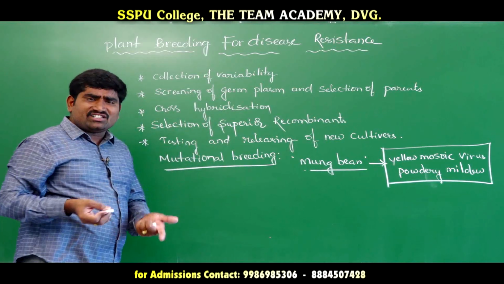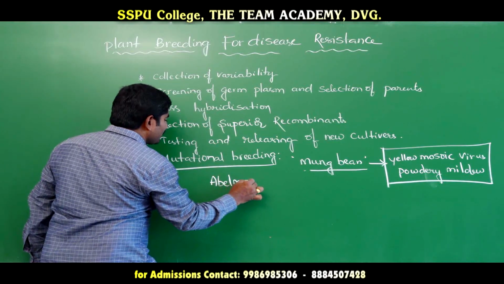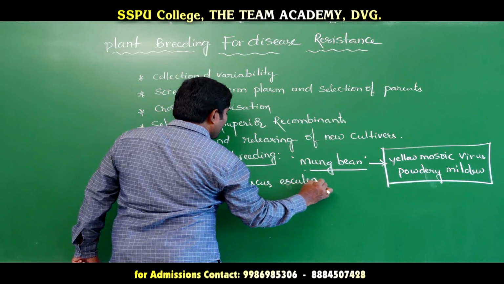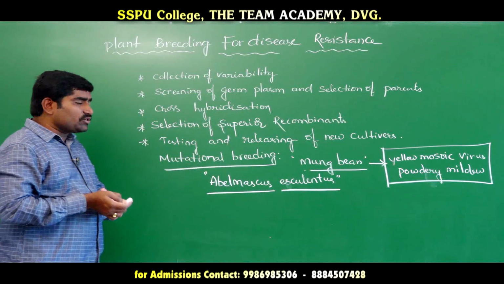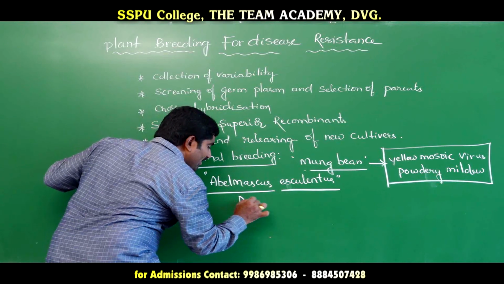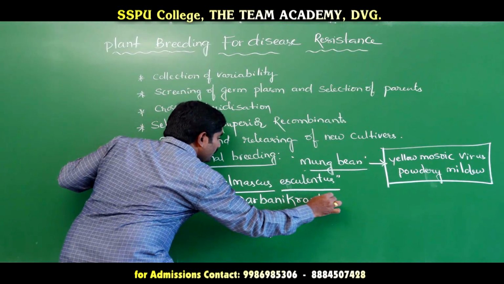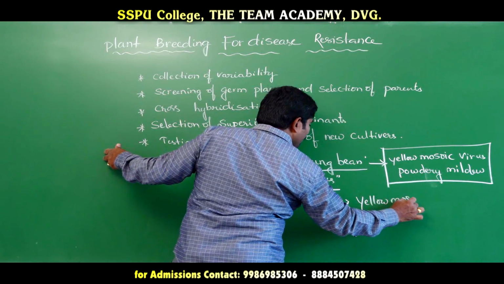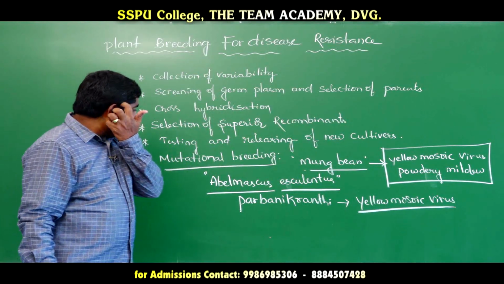We can also induce mutations in some plants like lady's finger, that is Abelmoschus esculentus. Abelmoschus esculentus is the scientific name of lady's finger, or bhindi, okra. Parbhani Kranti is a variety of lady's finger which is also resistant to yellow mosaic virus.